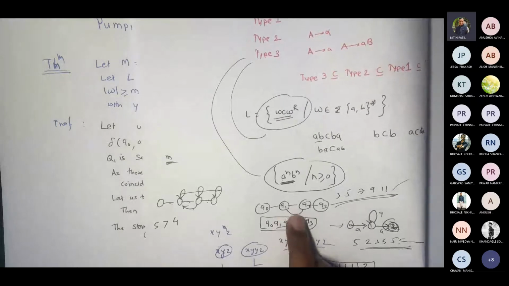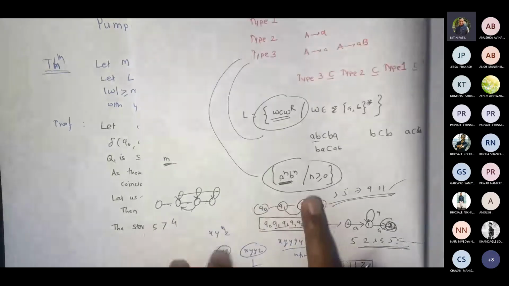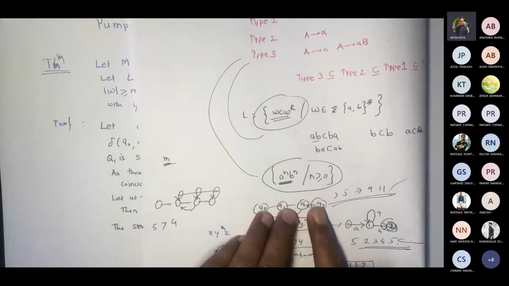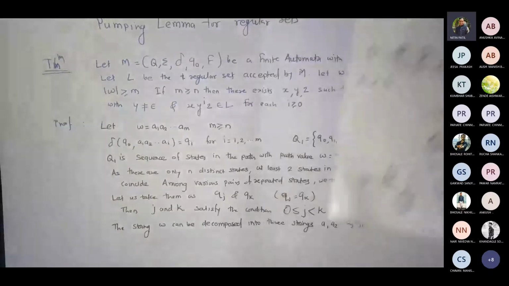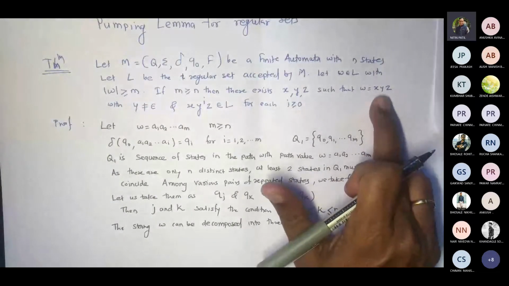Until I take this, I don't know what would be further, but till this, if I assume this to be j, my next k, I'm not sure what it would be, because I have to divide that string into 3 parts as per the mechanism given in the theorem.